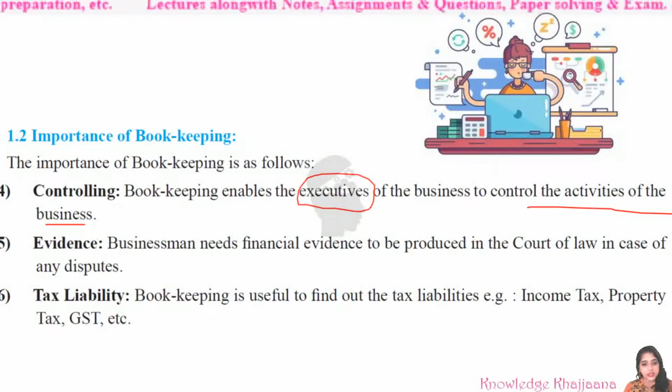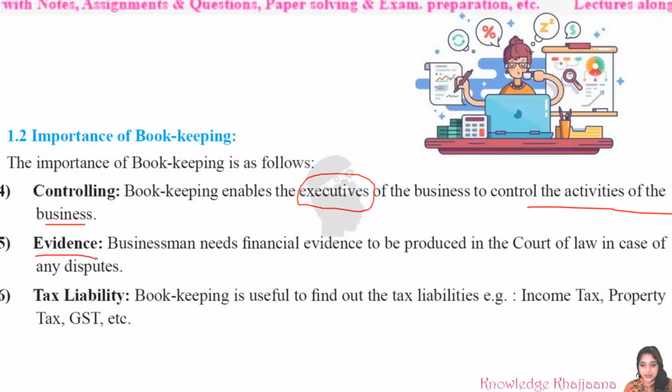This is the lady whom we can call an executive, and what is she doing? She is controlling many things. At the same time she is recording, thinking what should be done, whether it is profitable, analyzing and summarizing also. So this is called controlling. And why is it possible? Only if the bookkeeping is done properly in a systematic way.